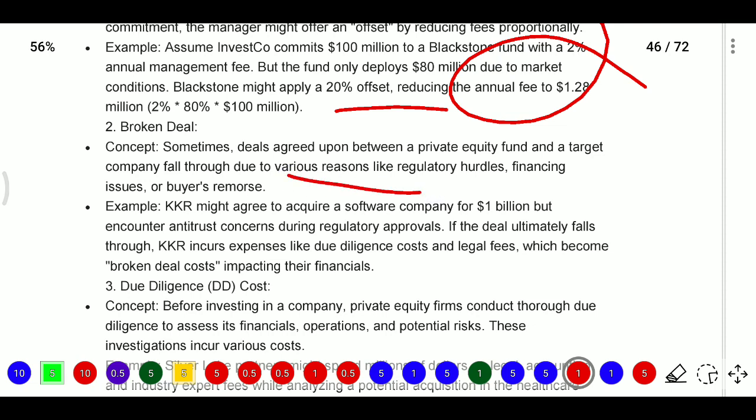After agreeing, before we complete the deal, the shares may go down or the fund may go down. The target company may fall through due to regulatory hurdles, financing issues, buyer's remorse, or hidden liabilities they did not disclose to us. Because of some such reason the target company falls. When it falls, we should not enter into the deal with that company. Then we break the deal. Whatever deal we entered into, the deal is broken.